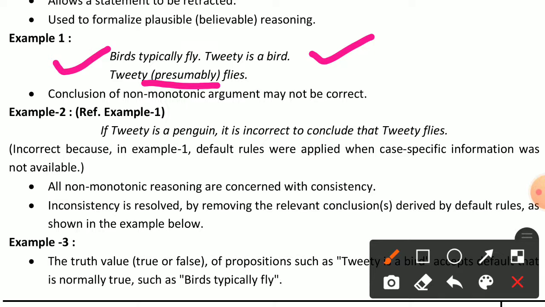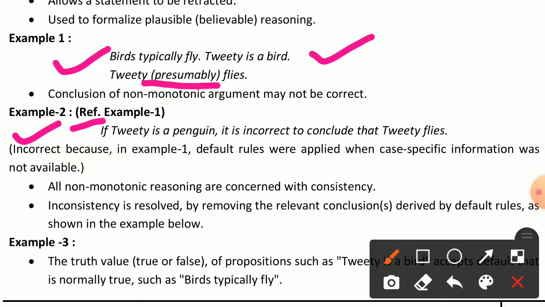Now we can take example 2, and in example 2 the reference of example 1 is used. We can say that if Tweety is a penguin, it is incorrect to conclude that Tweety flies.